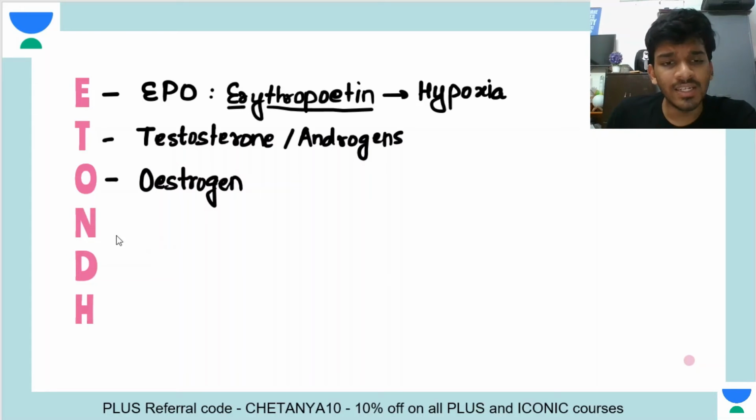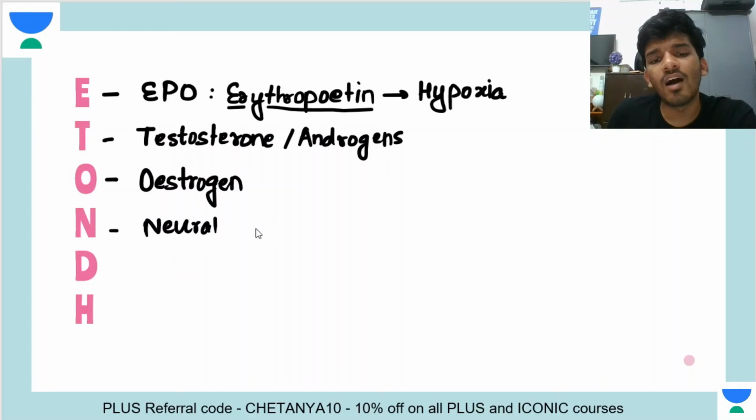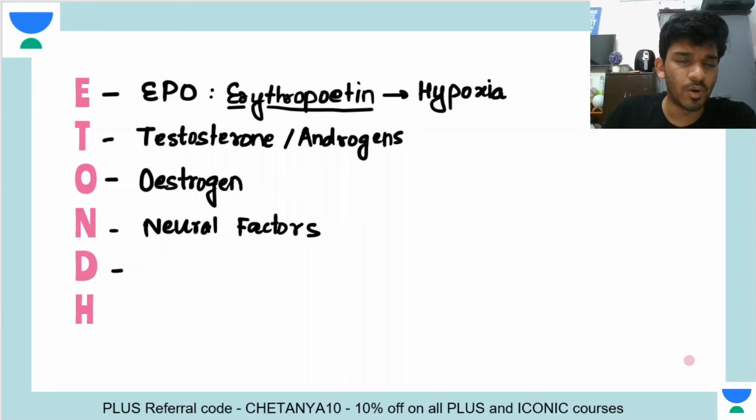Okay. So N here stands for neural factors. So there are certain neural factors which are also going to affect erythropoiesis. So the next thing will be neural factors. The D here is very, very important. Perhaps one of the most important things are E and D, right?